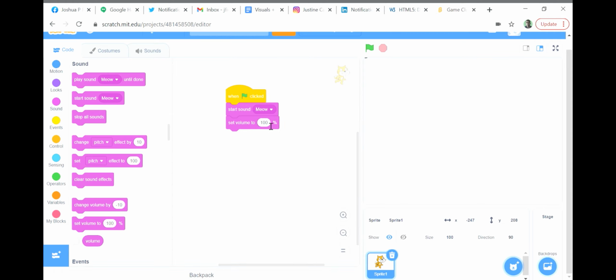The next option is set volume level to percentage amount. It is 100 by default. If you increase it beyond 100, it gets louder. If you decrease it below 100, it gets quieter.